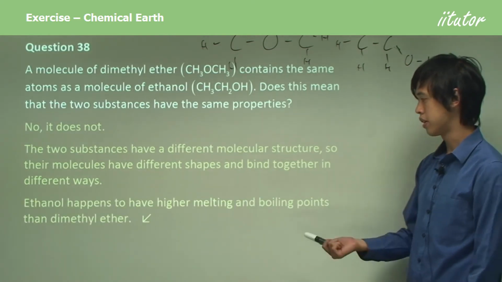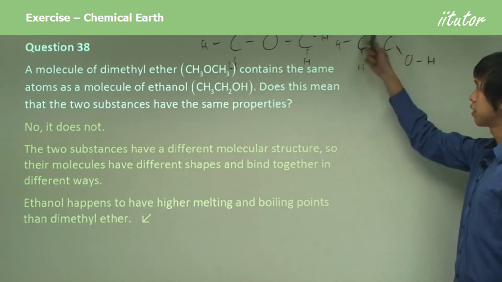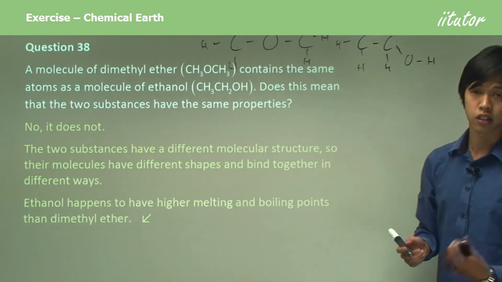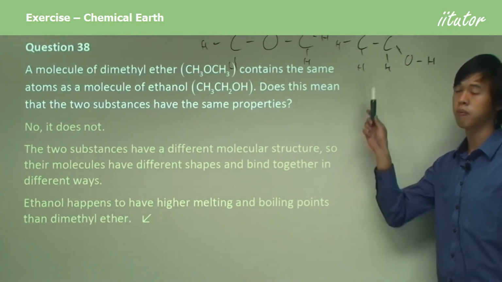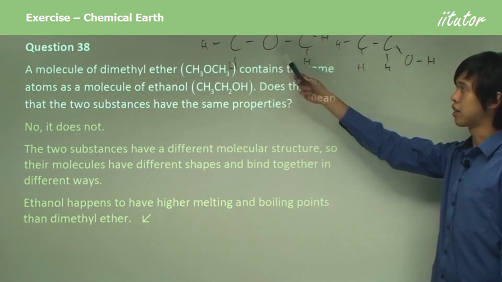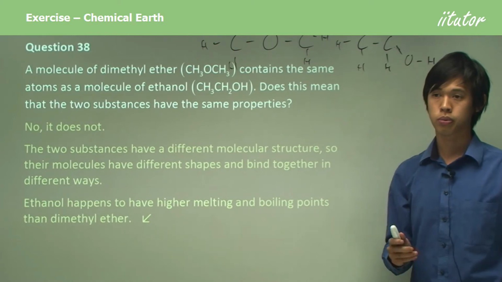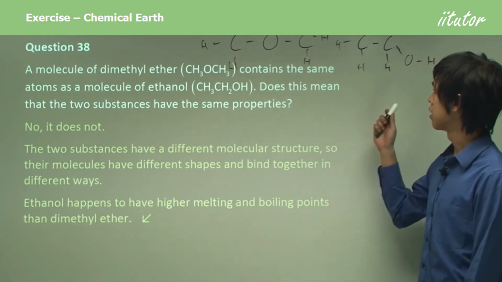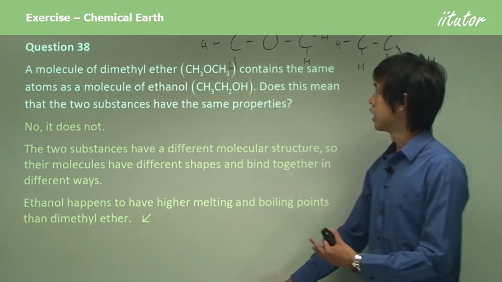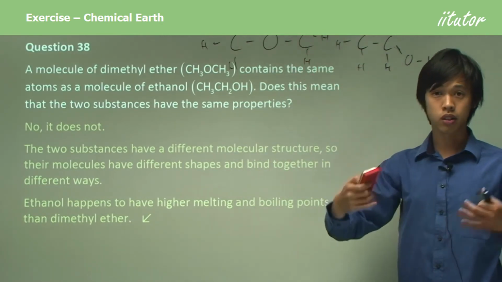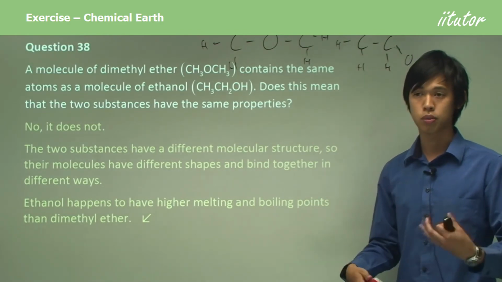Ethanol happens to have a higher melting and boiling point than dimethyl ether. And ethanol bonds with water, and can actually dissolve in water very well. It has unlimited solubility in water, whereas dimethyl ether cannot dissolve in water. So even though they have exactly the same chemical composition, the fact that the atoms within them are put together differently makes them different in terms of their properties.